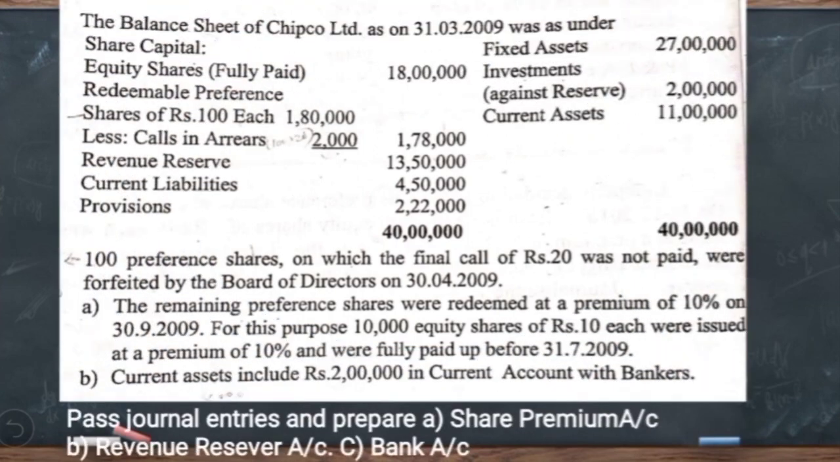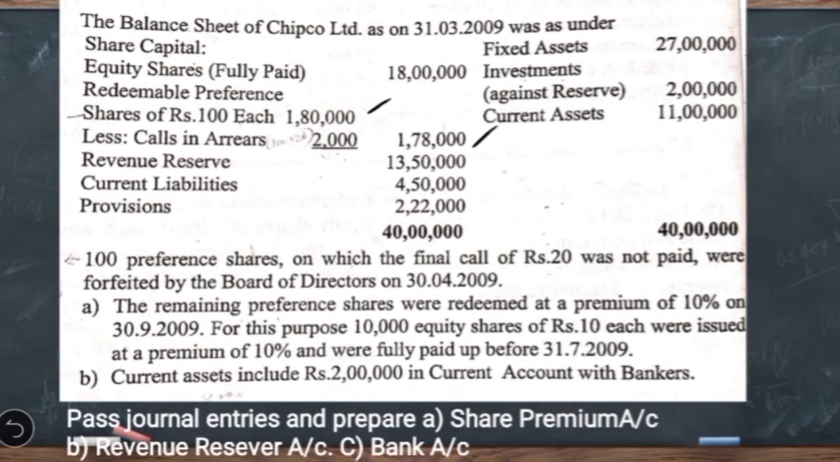Let me read the question now. The balance sheet of Chipco Limited as on 31st March 2009 was as under. On the asset side, we have fixed assets, investments against reserve, then current assets. On the liability side, under the share capital, we find equity shares which are fully paid up 18 lakh, then redeemable preference shares of rupees 100 each, 1 lakh 80,000 is the called up capital, less calls in arrears amount of 2,000, so paid up capital is 1 lakh 78,000. Then revenue reserve 13 lakh 50,000, current liabilities 4 lakh 50,000, provisions 2 lakh 22,000.